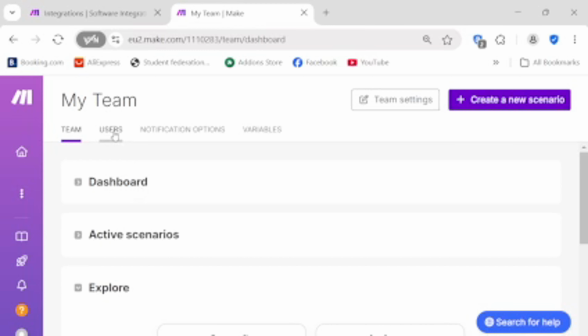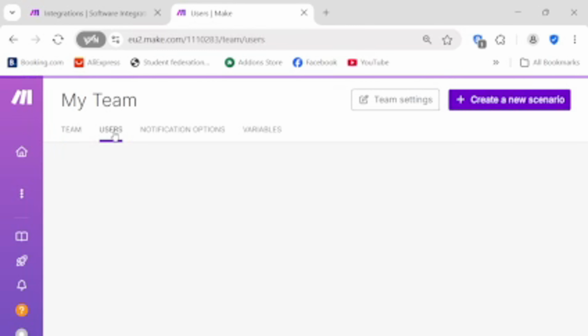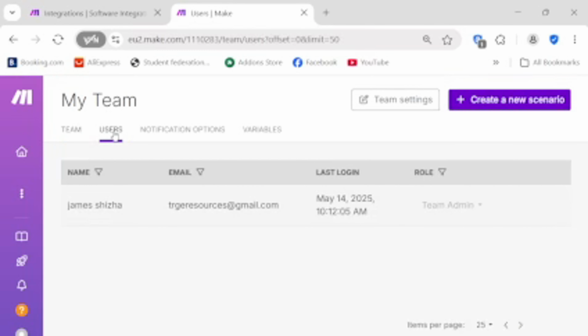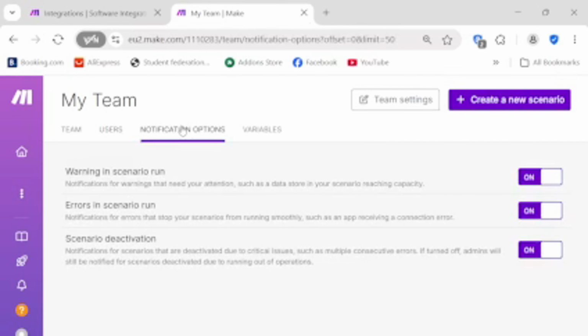Drag-and-drop simplicity, powerful logic, real-time debugging. The centerpiece is our visual scenario editor. This intuitive interface allows you to drag and drop apps and services, represented as modules, onto a canvas. You then connect these modules to define the flow of your data and the logic of your automation.